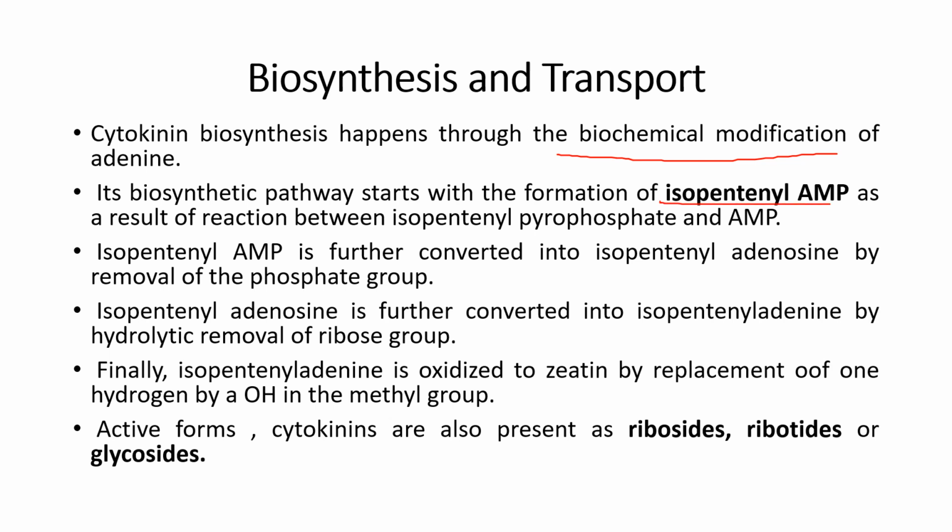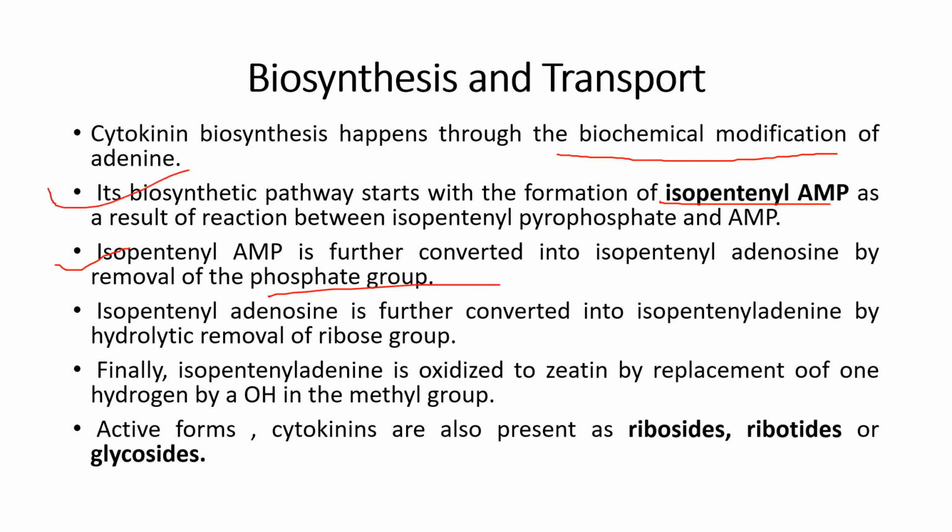The first step starts with the formation of isopentenyl AMP from isopentenyl pyrophosphate and AMP. Then isopentenyl AMP is converted into isopentenyl adenosine by the removal of the phosphate group. Here the phosphate group was removed.